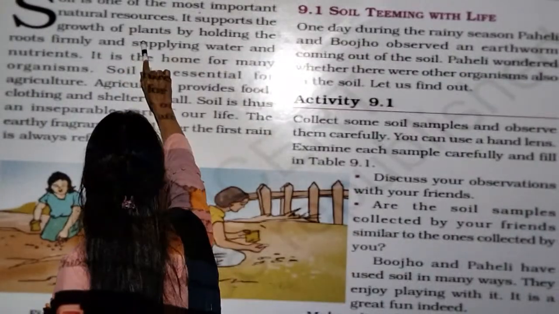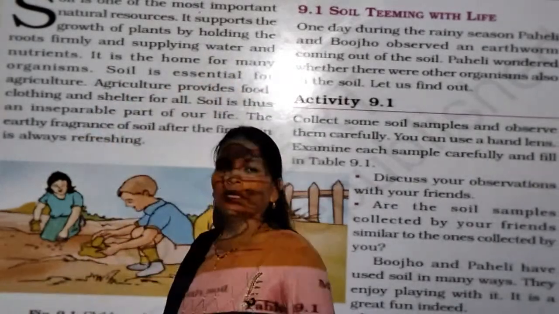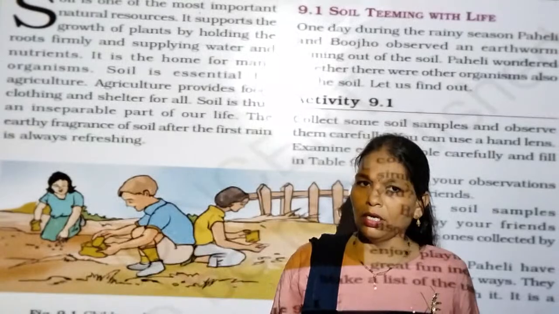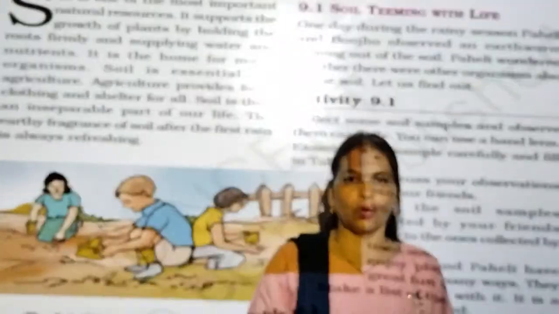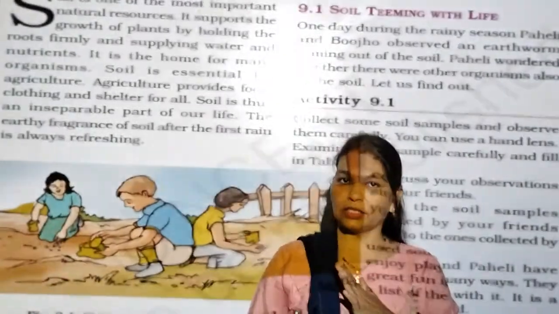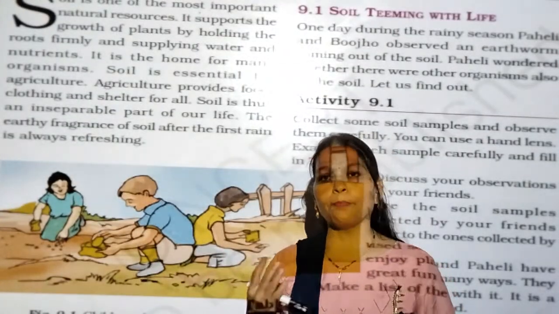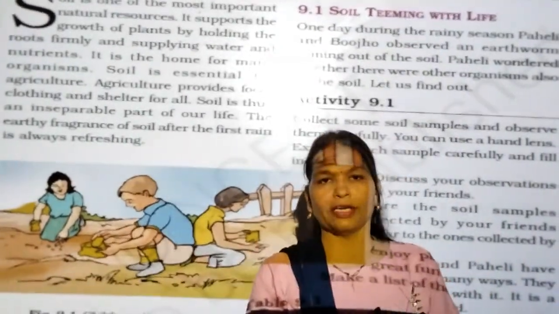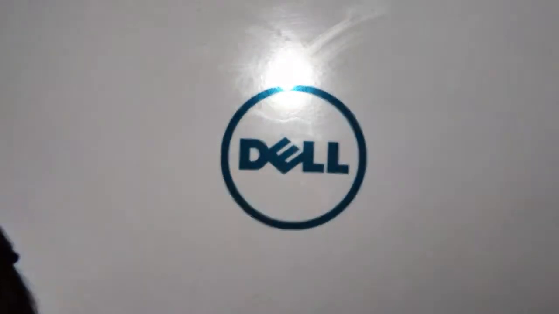It supports the growth of the plant by holding the root firmly and supplying water and nutrients. The capacity is there in the soil. It can hold the plants firmly because the root of the plant enters the soil, and soil provides minerals and nutrients to the plants because naturally maximum nutrients are present in the soil. And when the upper layer of the soil is washed, the particles flow away with the water. Then there can be a decrease in fertility. Till then, it provides the nutrients.